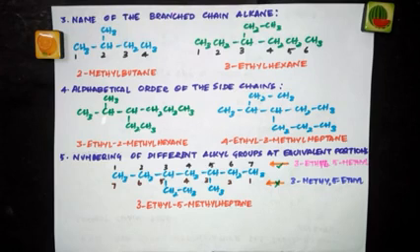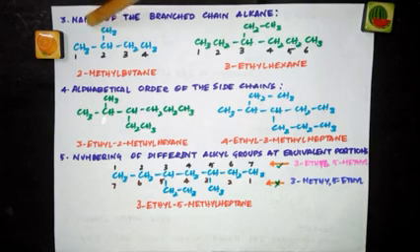And now you have to prefix the name of the substituent. What is the name of this substituent? It is methyl. Prefix means you have to attach it to the beginning of the parent name. What is the parent alkane here? You have 4 carbon atoms. When you have 4 carbon atoms, it is but-. And since you're talking about alkane, it is obviously butane. So now the parent alkane name is butane.